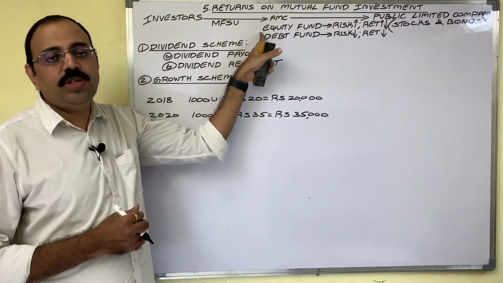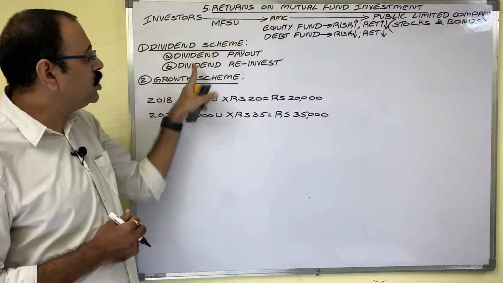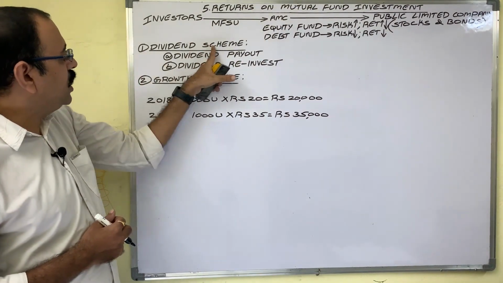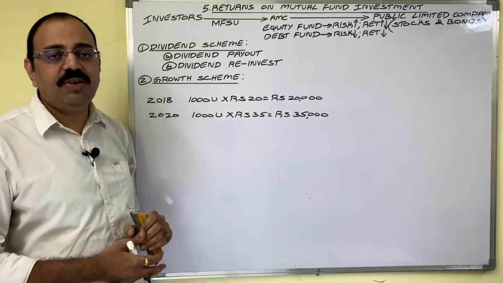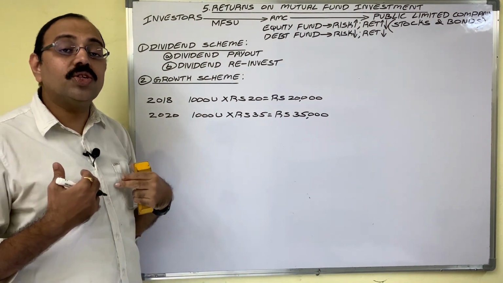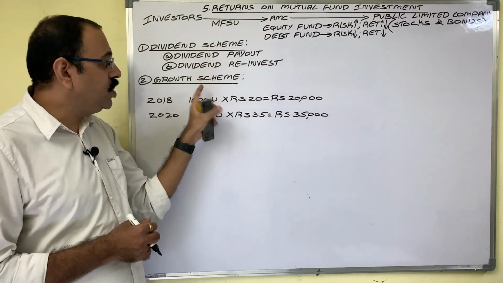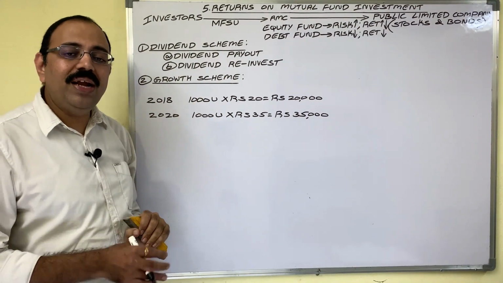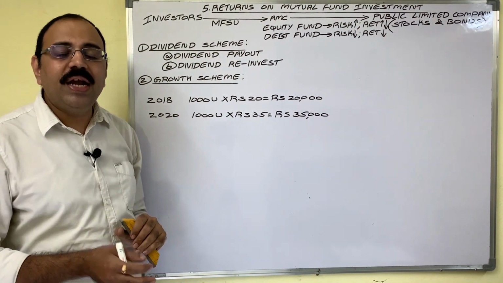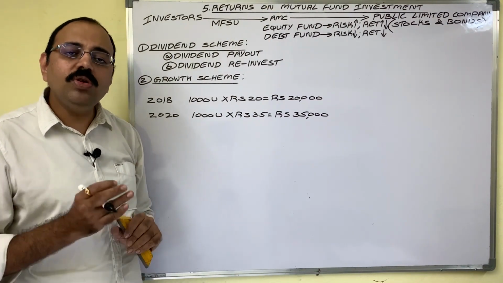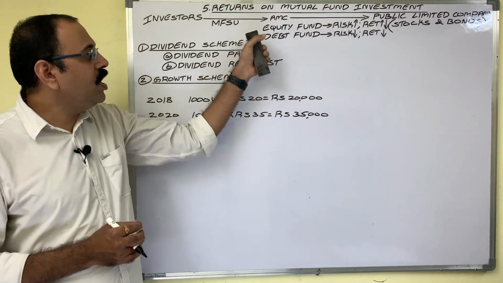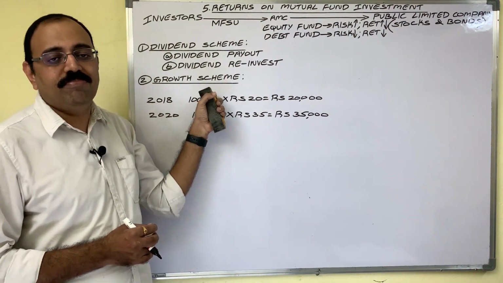Regarding returns on mutual funds, there are two schemes: dividend scheme, growth scheme. While filling the application form, investor has to choose any one of these two. If he doesn't fill that column, default scheme will be selected by AMC. In most of the cases, default scheme is growth scheme.